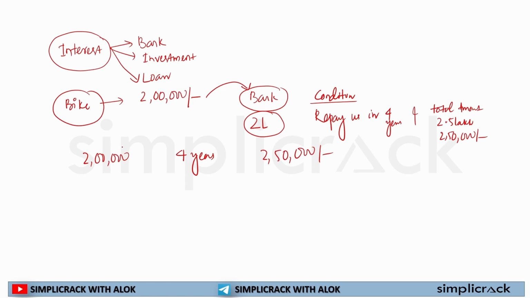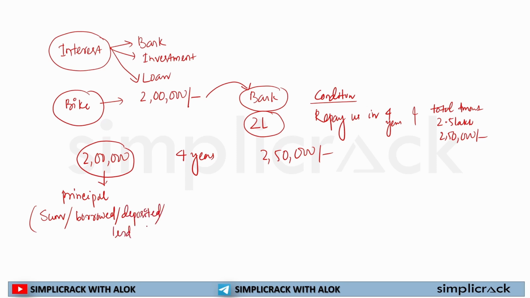First, you are getting 2 lakh, and in terms of mathematics it will always be known as the principal. In questions you will see it as the sum, or the money borrowed, or the money deposited, or the money lent.